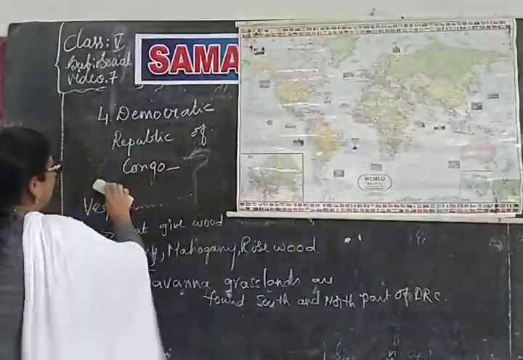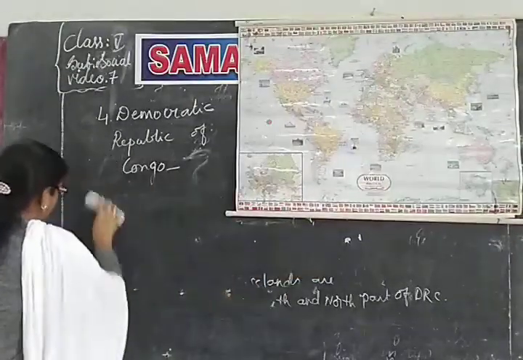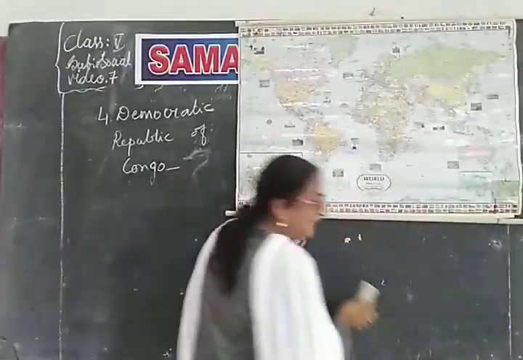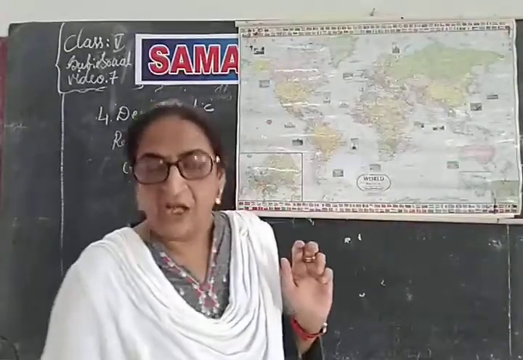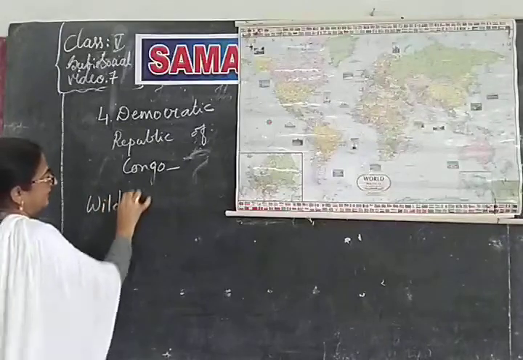Now what do you understand by wildlife? The wild animals found in this forest, because these are very dense forests, right? As these are very dense forests, we find a large variety of wildlife here.